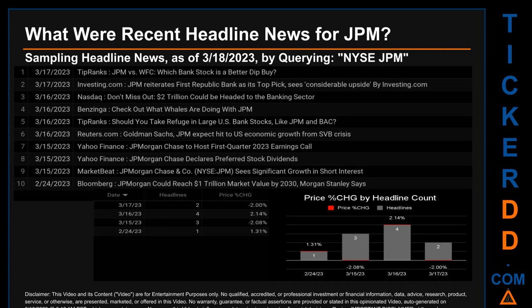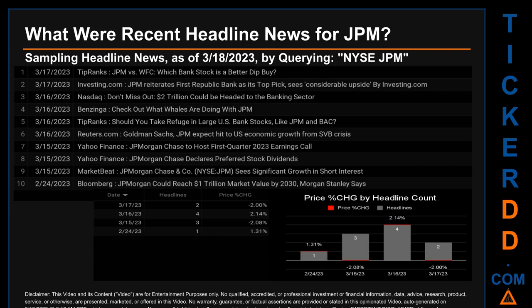The oldest publication was on Friday, February 24, 2023, 1 month and 22 days ago, when Bloomberg published the headline that read, JP Morgan could reach $1 trillion market value by 2030, Morgan Stanley says.